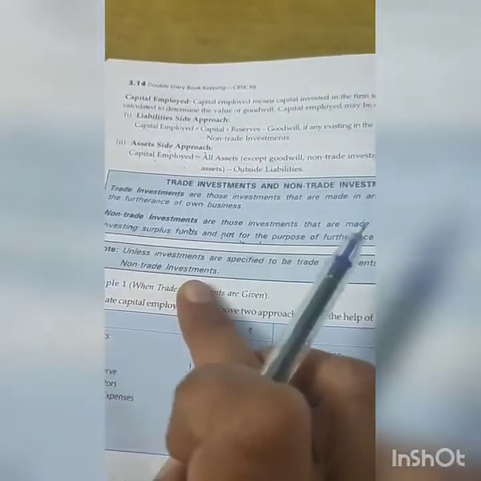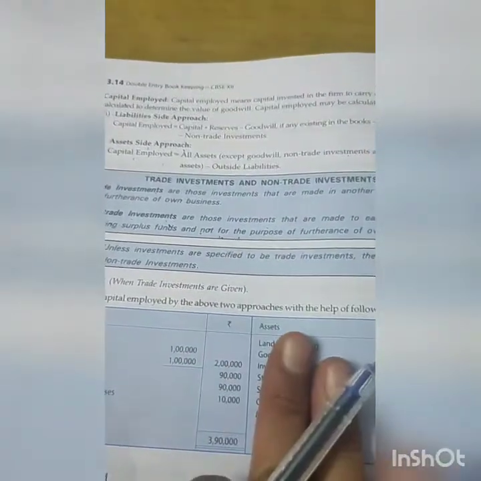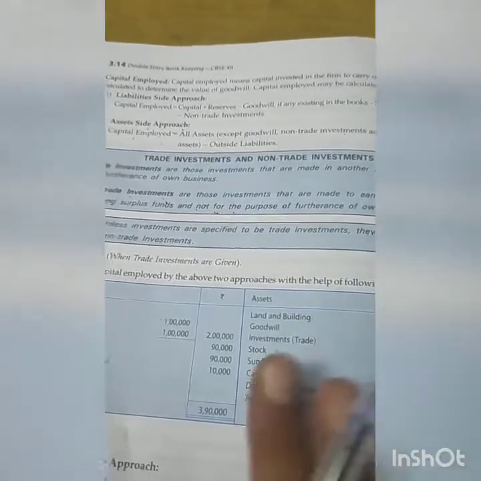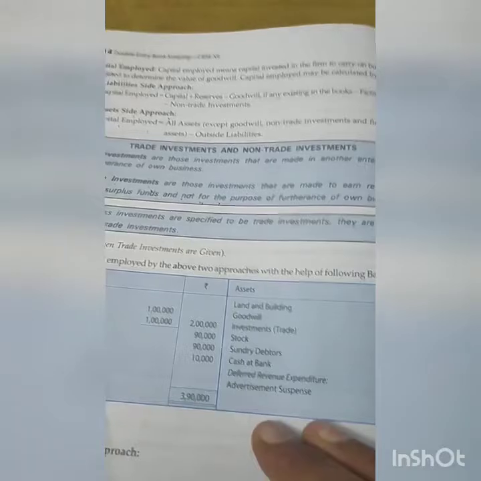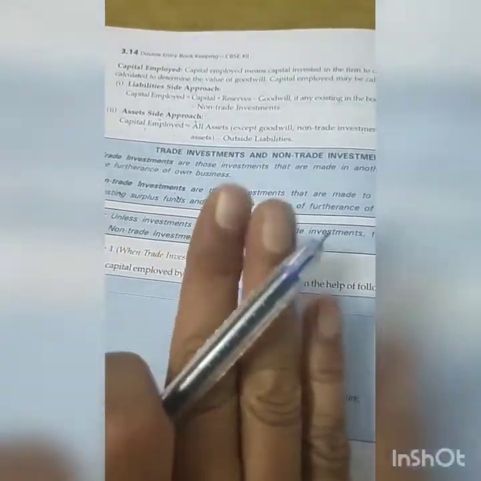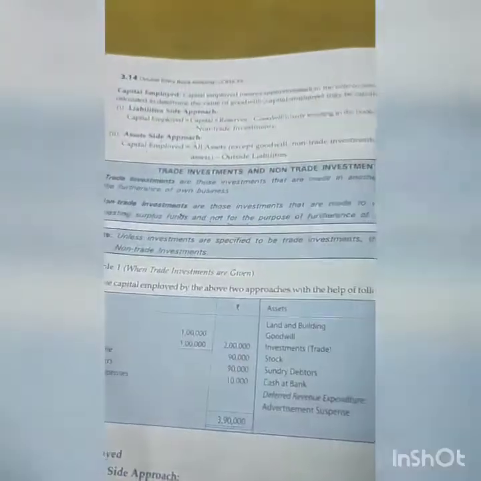This one is very important, students. If nothing is mentioned regarding trade investment or non-trade investment, we take it as non-trade investment. Either this will be mentioned in the question, they will specifically give what it is, trade investment or non-trade investment. Otherwise, what will we assume? They are taken as non-trade investment. We will treat them as non-trade investment and minus them for the purpose of goodwill. Understood? You have to put in a little effort. Give 5 minutes to understand this and then move further, right?